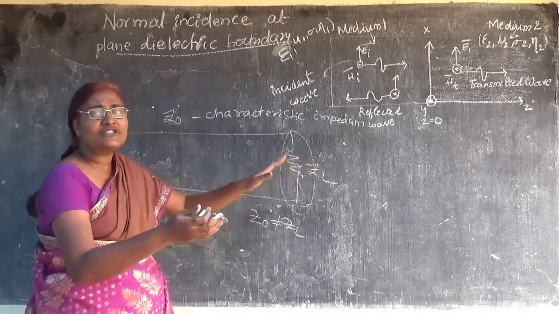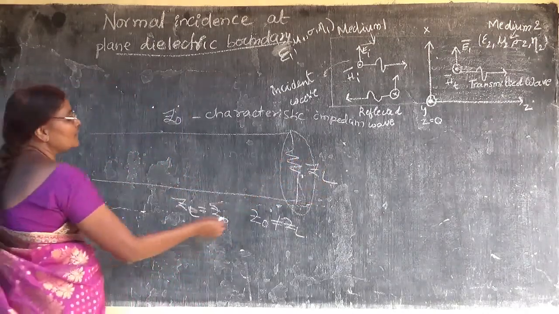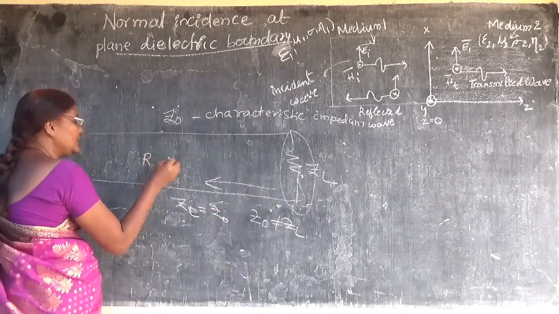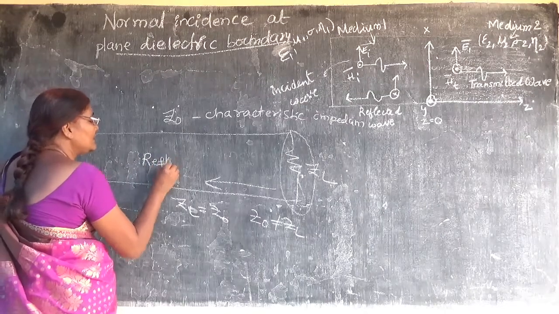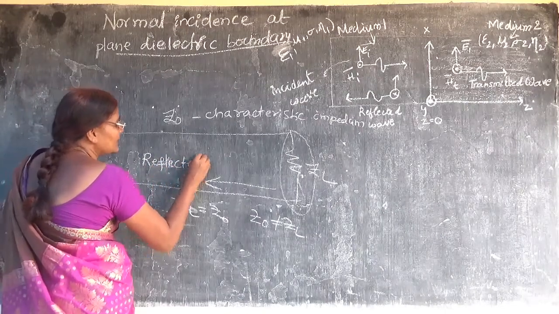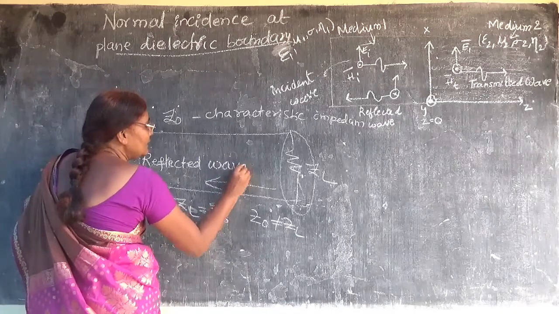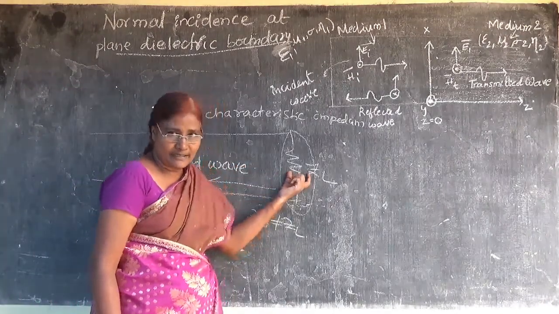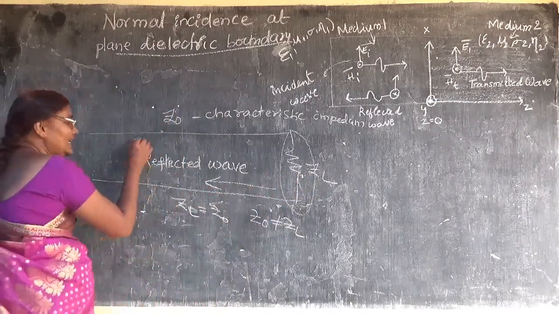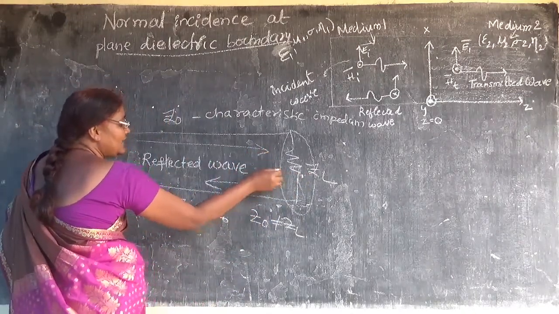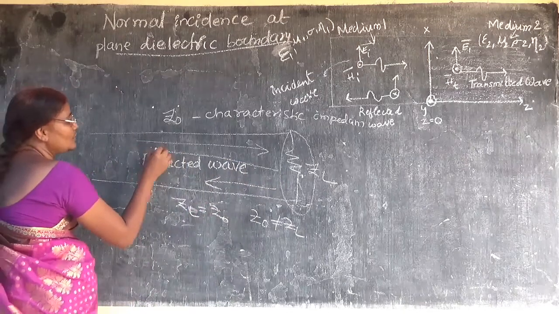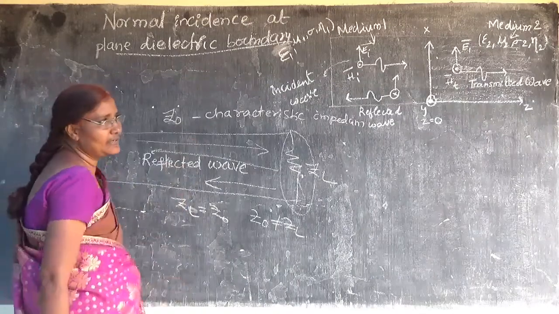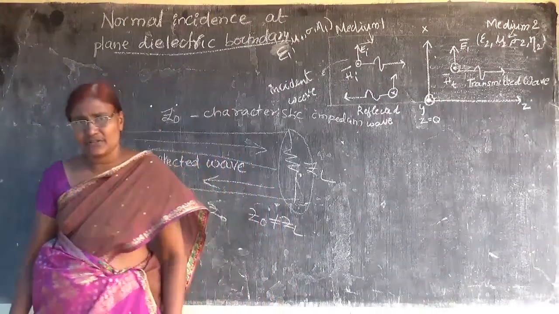Some part of the energy will be reflected back. That energy is nothing but the reflected wave. That energy will be in the form of a wave, and it is called the reflected wave. That means only part of the energy will be dissipated here. The incident energy goes and the reflected energy comes back. Both of these will create a phenomenon which is called standing waves.